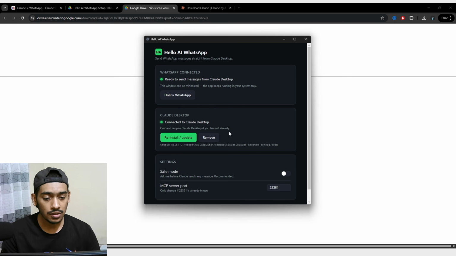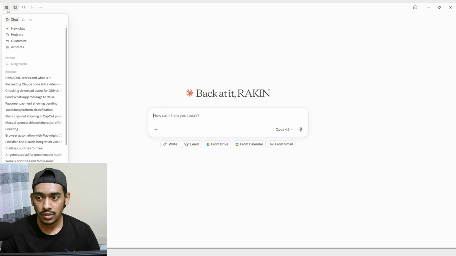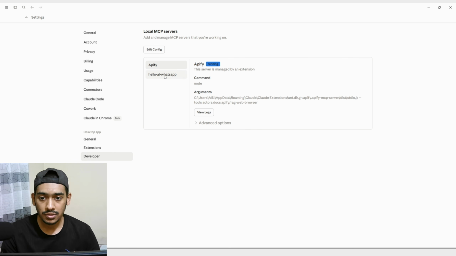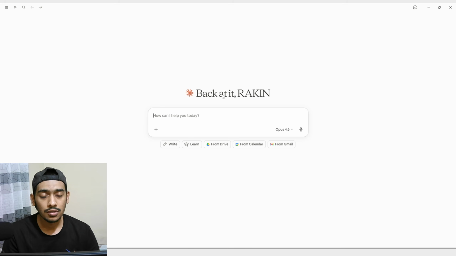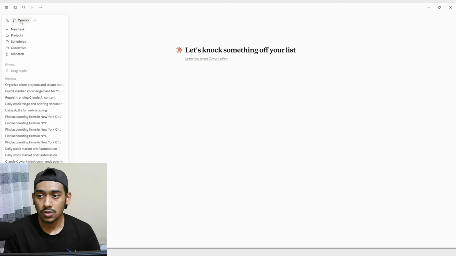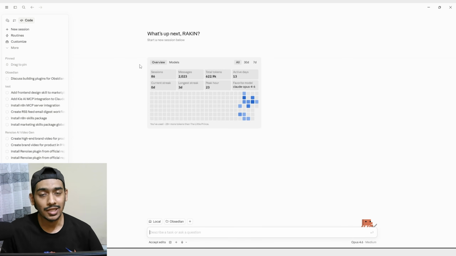So how you can see, easily just go to Claude again, and then just go with these 3 lines, and then just open the settings. And here if you go to the developer section, you'll see hello AI WhatsApp has been connected in here successfully. So right now I can use WhatsApp inside my Claude, and again I can use Claude chat or Claude cowork or Claude code to connect with my WhatsApp. I can send anything to anyone.